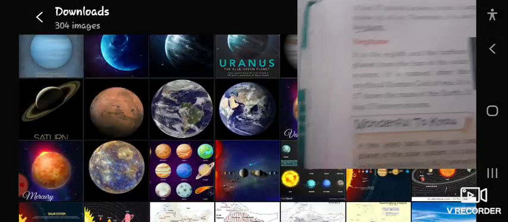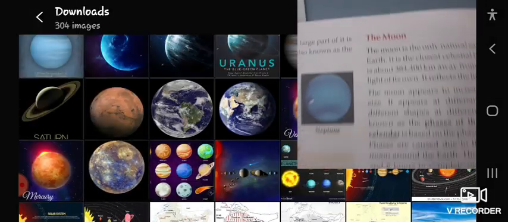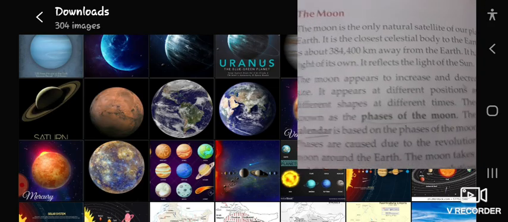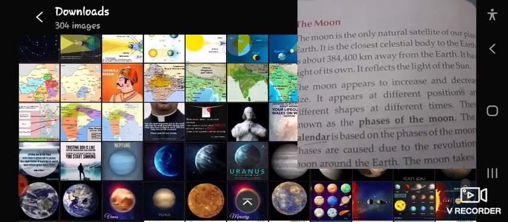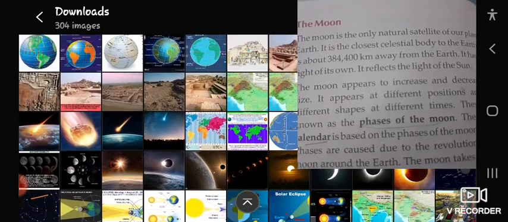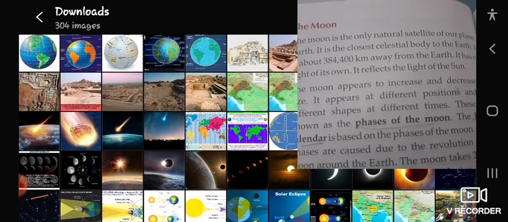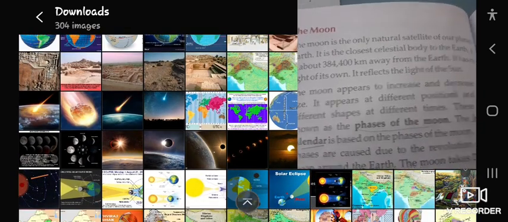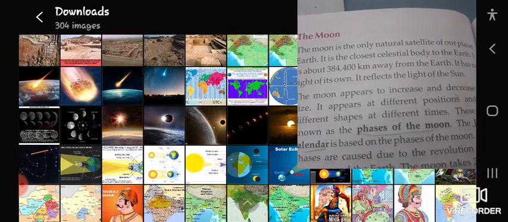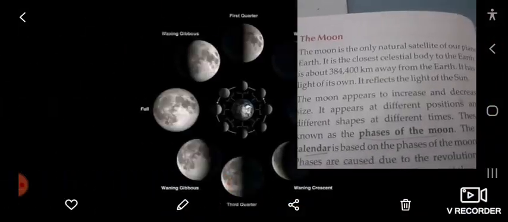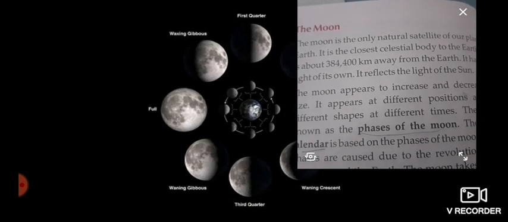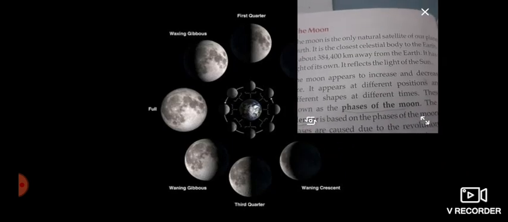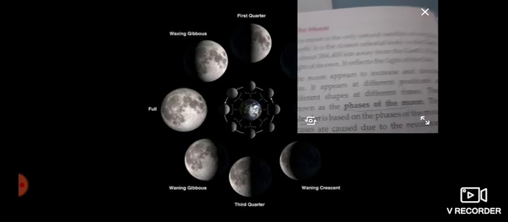Let's discuss the moon now. You will better understand all these things. Moon, you can see here. Just see the positions of the moon. Now you can see it.